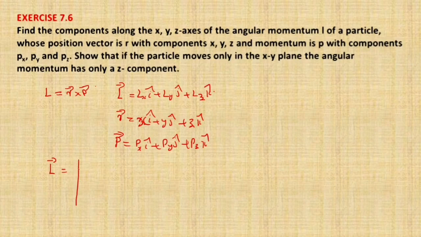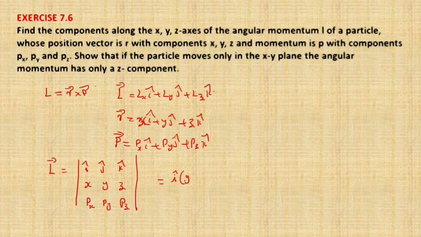The angular momentum we can write in terms of determinants. We can write like this: i cap, j cap, k cap. Next, the position vector x, y, z. Same way, the components of momentum px, py and pz.